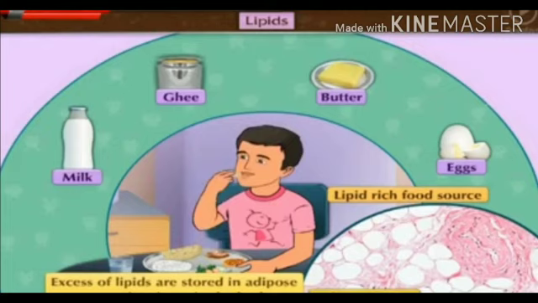You already learned about this adipose connective tissue in 9th standard. These adipose tissues are called fat storing tissues, due to which we get heat energy. In this way, today we learned about the energy production from proteins and lipids.